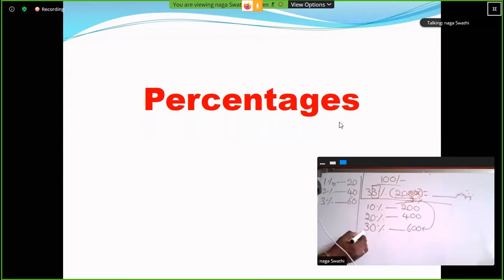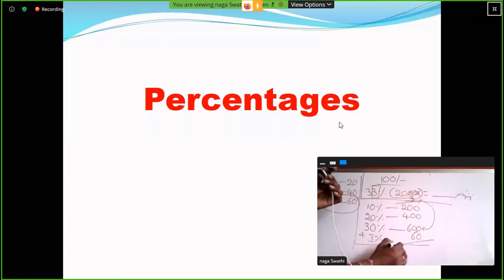So here 30 percentage plus 3 percentage. How much it is? 30 percentage plus 3 percentage. So 3% value 60. So 600 plus 60. How much it is? 660 rupees. 660 rupees.